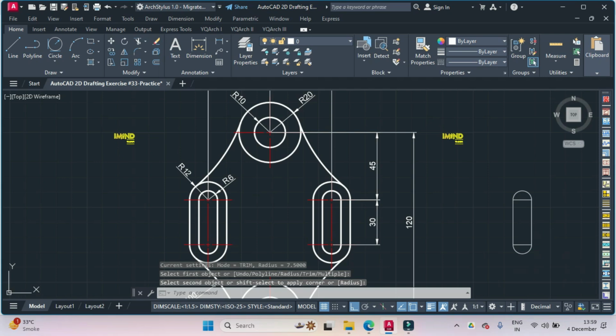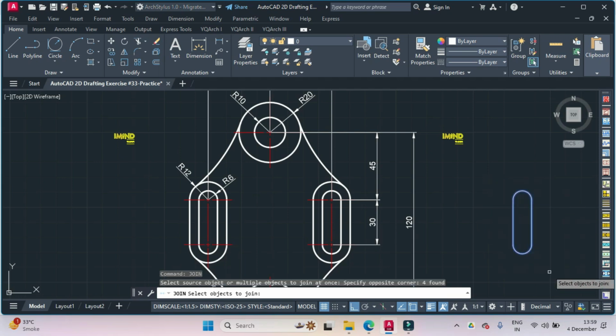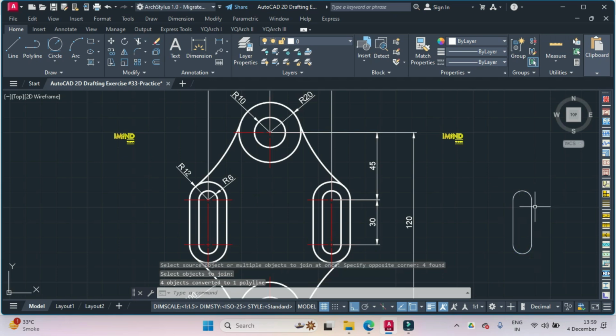Then I use the erase command and I don't need these two referential lines. Then I want to now join all these entities. So I use the join command of AutoCAD and select these objects and hit enter. Now it becomes one complete entity.